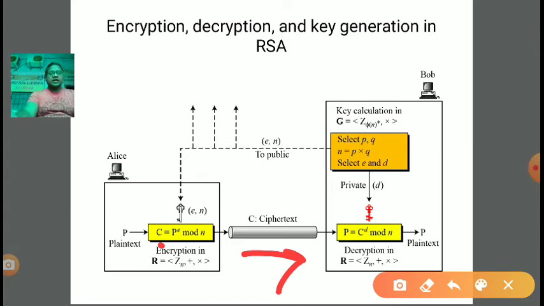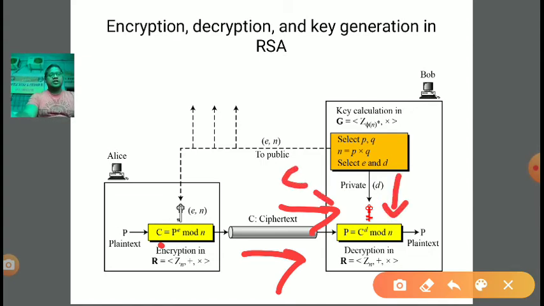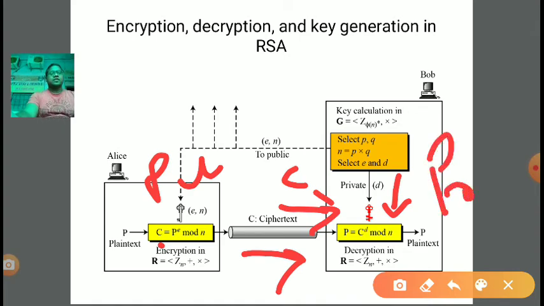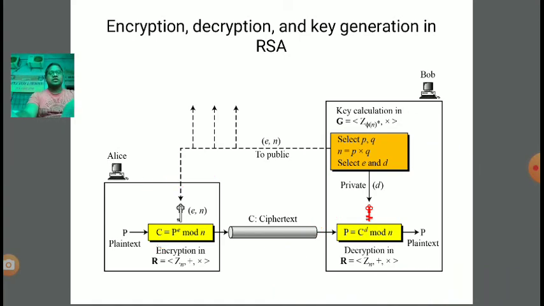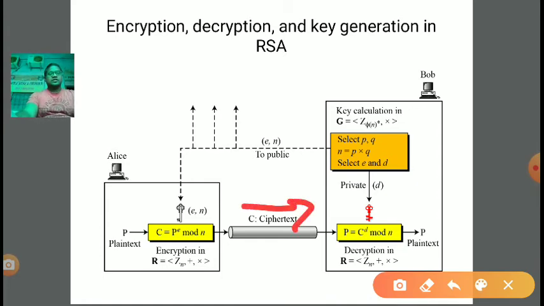In the decryption algorithm, the first input is the ciphertext C and the second input is the key. In a public key encryption algorithm, for encryption we use the public key and for decryption we use the private key, right? All of you know this; I explained it in the previous lecture. So the first input is the ciphertext, and the second input is D, that is the private key.